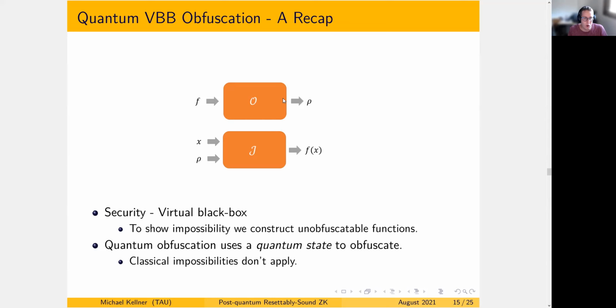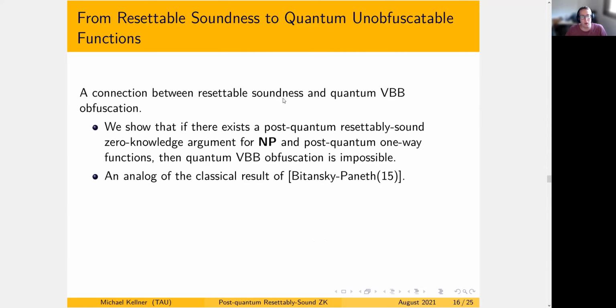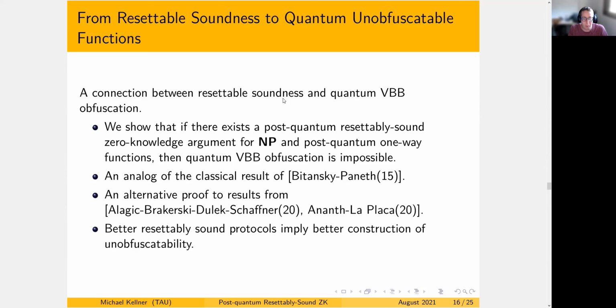which we'll discuss more. And we show a complementary result that shows a connection between resettable soundness and quantum virtual black box obfuscation. What we show is that if there is a post-quantum resettably-sound zero-knowledge argument for NP, and some kind of post-quantum hardness that implies one-way functions, then quantum virtual black box obfuscation is impossible. This result is an analog of the classical result by Bitansky and Kellner from 2015. And using this result in the construction we have just discussed, we can deduce that this is an alternative proof to show that it is indeed impossible to construct quantum virtual black box obfuscation.